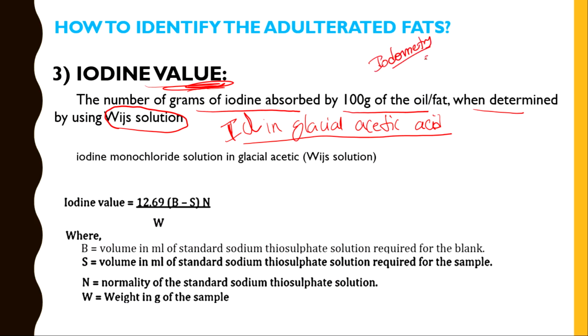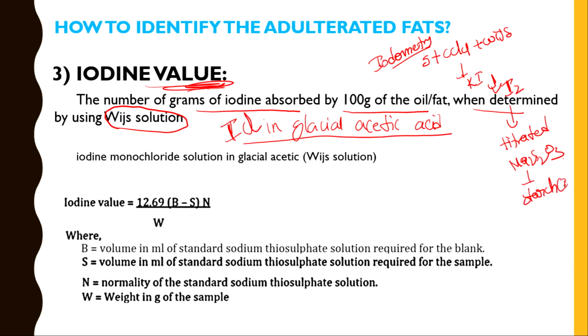I will give the shortcut: sample plus carbon tetrachloride and then Wijs solution, keep it aside for half an hour or one hour, then add potassium iodide. From this solution, iodine gets liberated. The liberated iodine is titrated against Na2S2O3, which is sodium thiosulfate, and starch is the indicator. A blank is also carried out. From this procedure, you can know the iodine value.